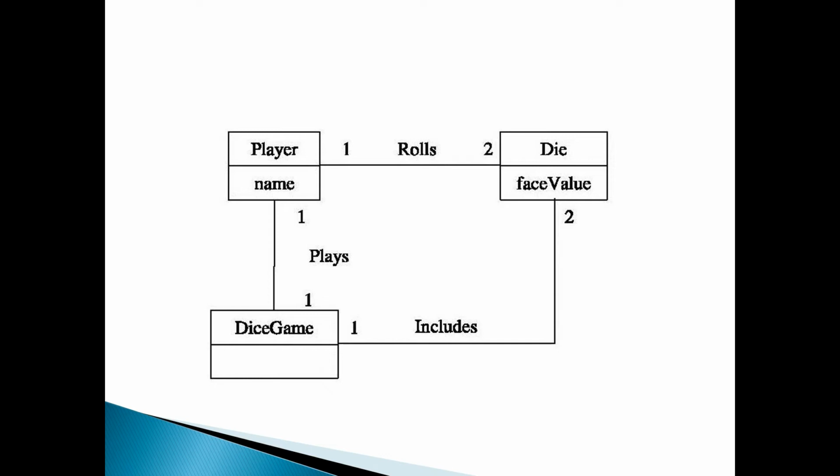In the second step, define domain model, we identify the objects, their attributes and their functions. Here some objects are player, die and dice game. So there are 3 objects: one is player, another is die, and another is dice game. So this is the define domain model.